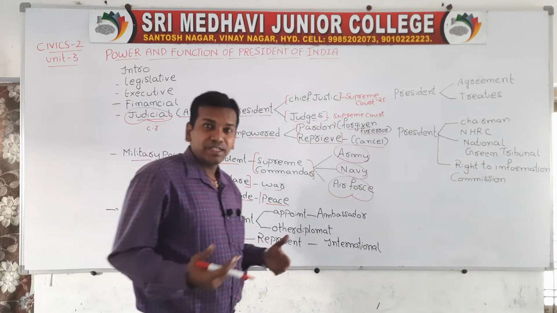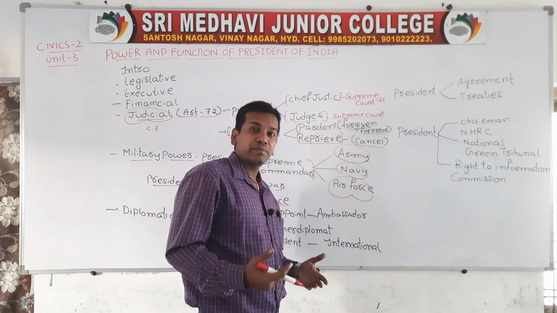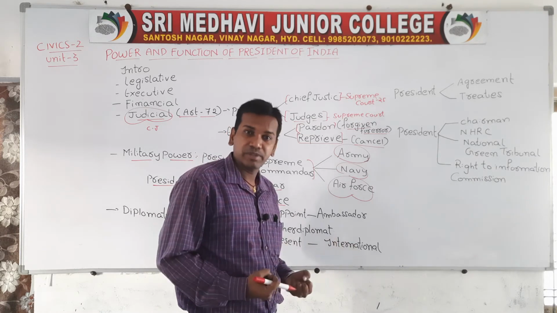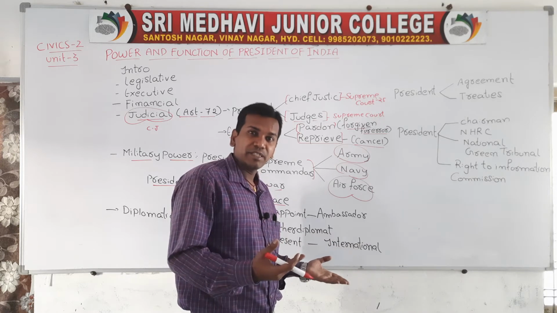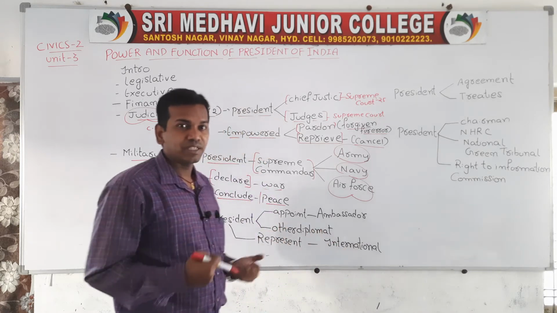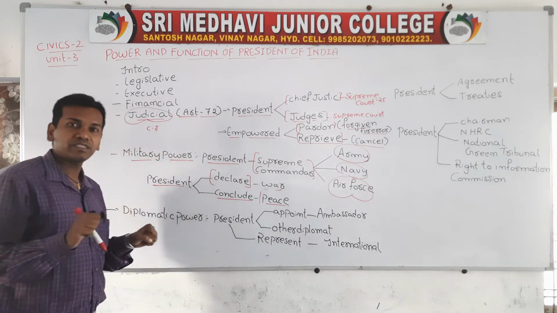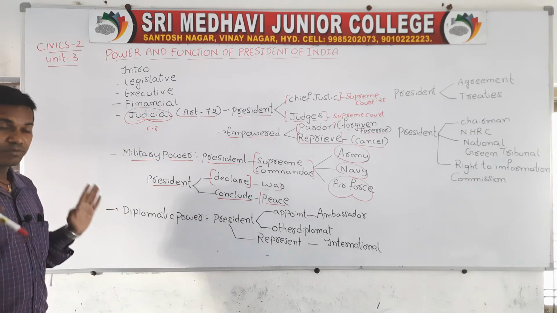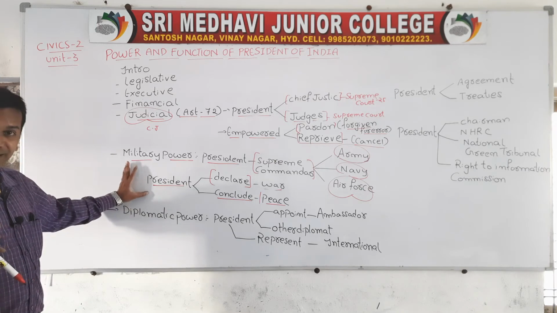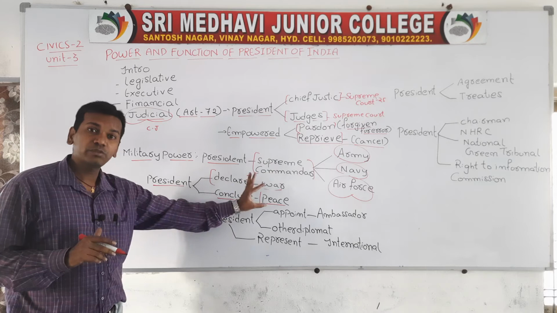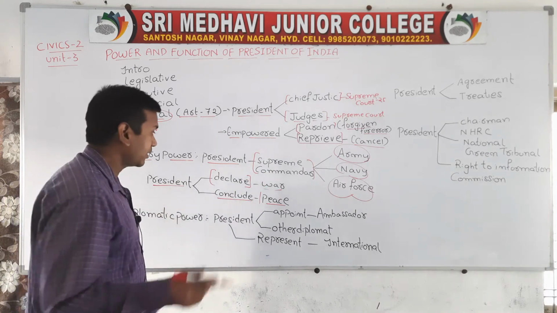And whenever war is declared, during that time the president enjoys abnormal powers. All the powers come under the control of the president. And whenever the parliament is not in session, the president will also enjoy the power. Only in these two circumstances will the power of the president be unlimited in terms of emergency. So the president has a right to declare war, and a right to conclude peace with any other country.